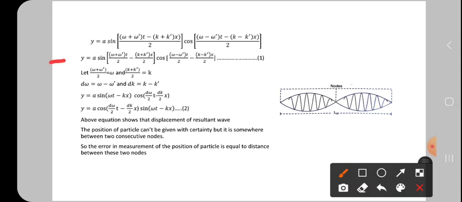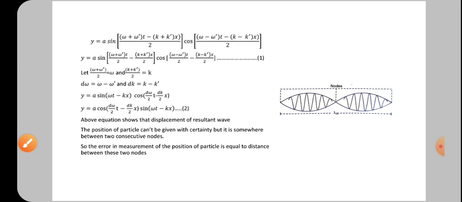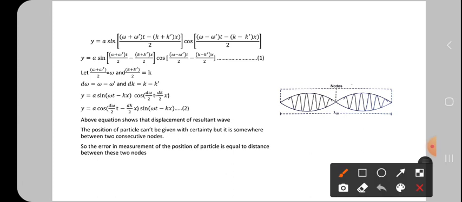And now y equals a sin of (omega plus omega dash) by 2. See, this 2 is separated, this by 2 and this by 2. That is a simple simplification. And here also the same thing, the 2 is written separately. Let this be equation 1.